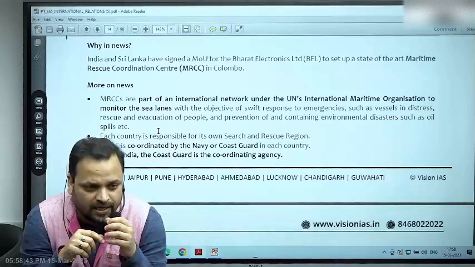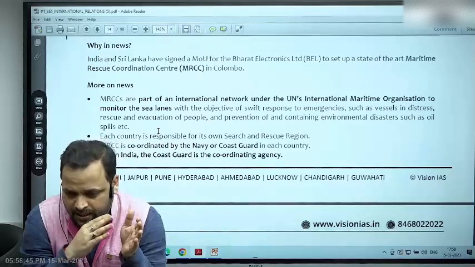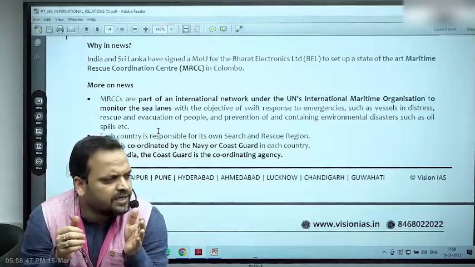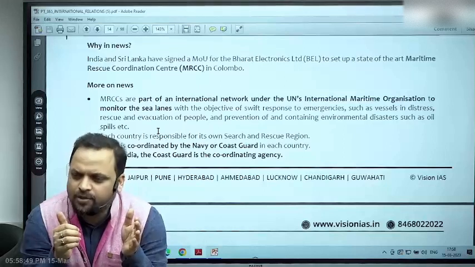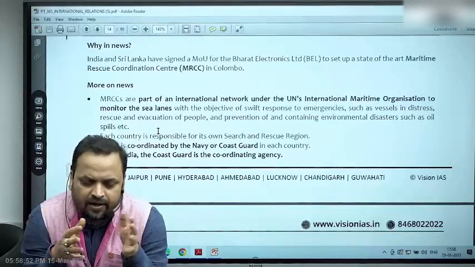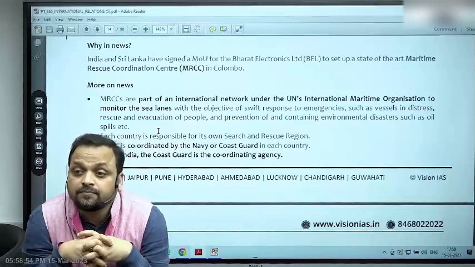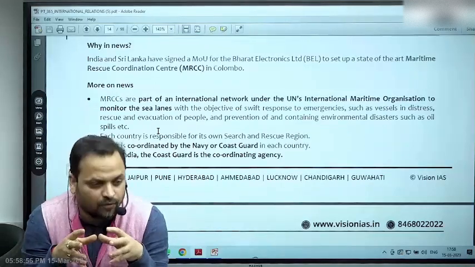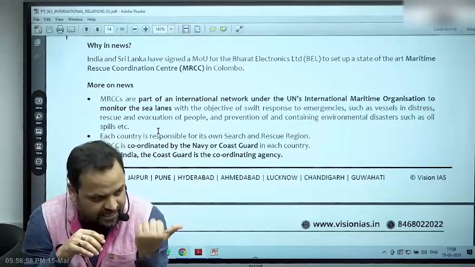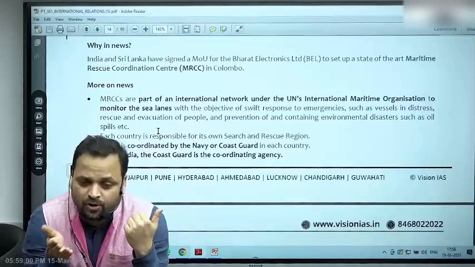Internal waters is the first one, territorial waters and internal waters. Then 12 nautical miles, I'm forgetting the name. 12 nautical miles, the contiguous zone will come after that. All right? Territorial waters. Internal waters inside the baseline, 12 nautical miles, territorial waters.